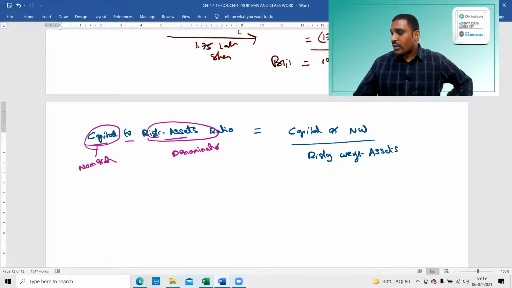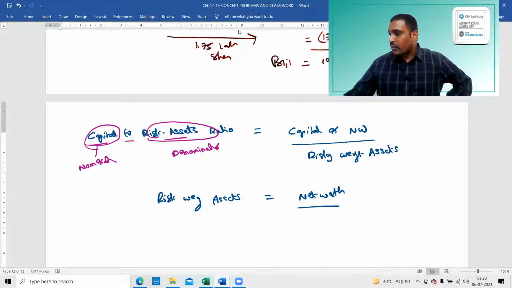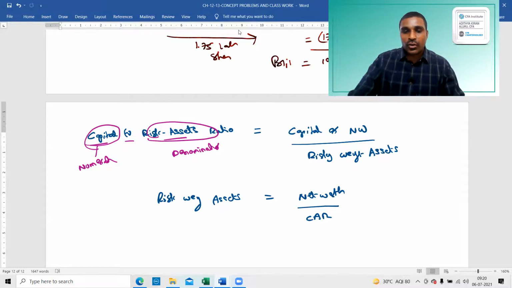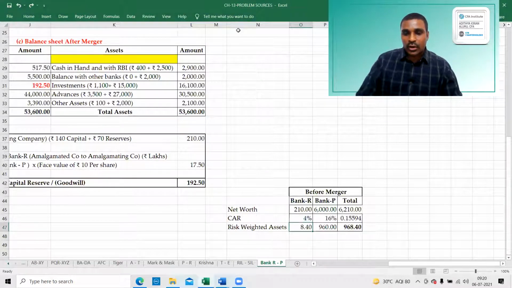Now what we have is that this is 4%. So if I want risk weighted assets, what should I do? I have to bring it here. Net worth will be there like that only, and this will be divided by CAR. Therefore, risk-weighted assets is equal to 210 divided by 4%.